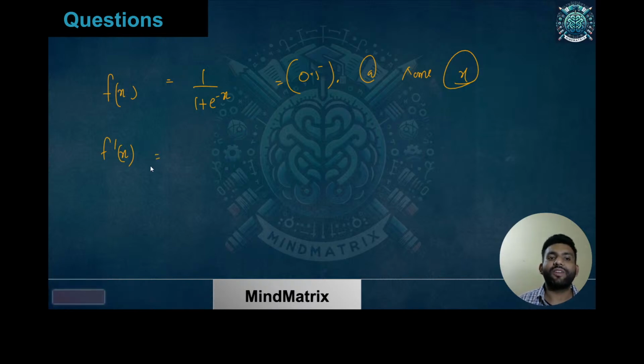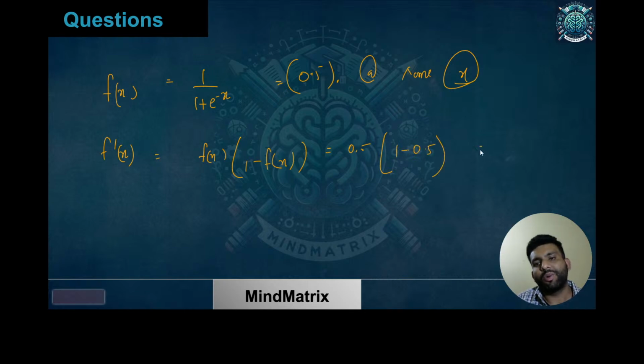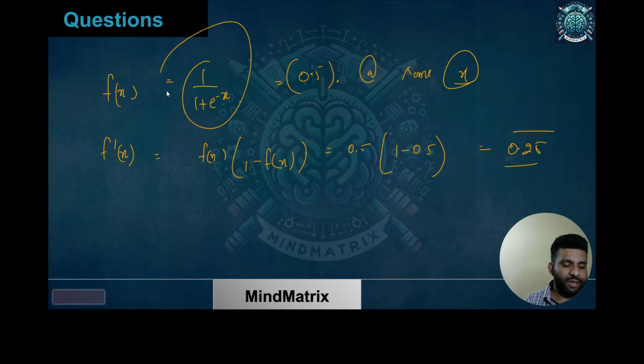And the f dash x is nothing but f(x) into 1 minus f(x). So at the same value, we just need to put the value of f of x. So it is going to be 0.5 into 1 minus 0.5, and what you'll get is 0.25. That's the answer. I hope it is clear. If you take the derivative of the sigmoid function, what you'll get is f(x) into 1 minus f(x), where f(x) is nothing but this particular function. I hope it is clear.